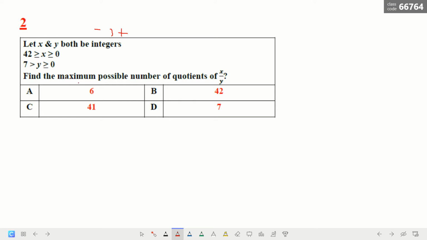So here x is the biggest number, which is 42, and we can do y, that means x over y. And as you know here, I can make y 1, the smallest number here, because I can't divide by 0. It's undefined. So 42 divided by 1 is equal to 42. So the answer is 42 here. This is the maximum.